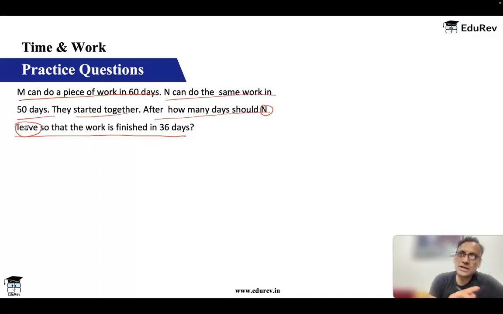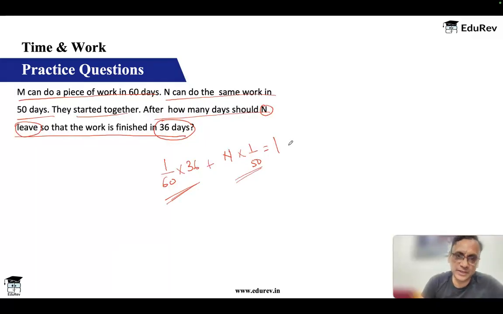So let's use the approach that we had done earlier, where we look at both of them separately. So M does 1 by 60 a day, and M works till the end. Total work has taken 36 days, so M has worked for all 36 days. So M will do so much work. Okay. N, after how many days should N leave? So let's say N has worked for n days. Every day he will do 1 by 50. That should be equal to 1. Okay. M has worked for 36 days, so M will do so much work. N has worked for n days, so he'll do so much work. Total, they should complete the work, right?